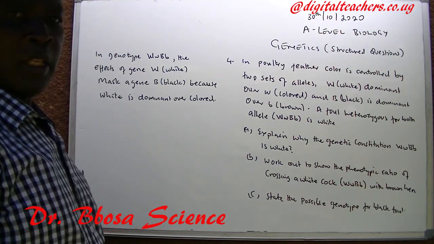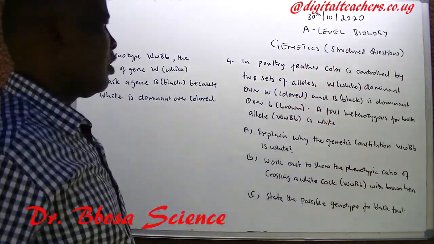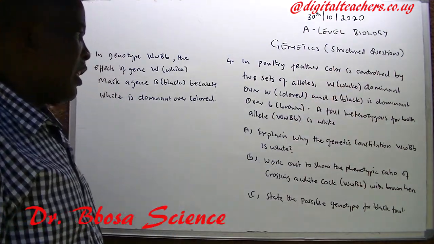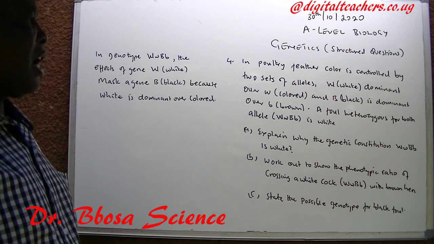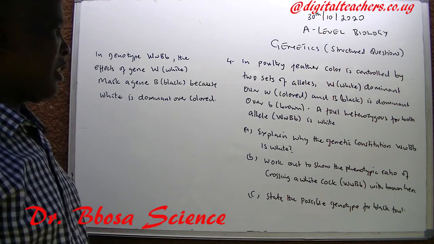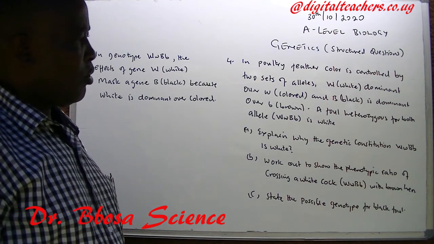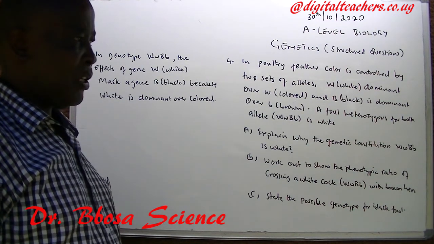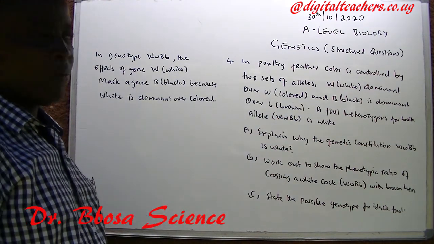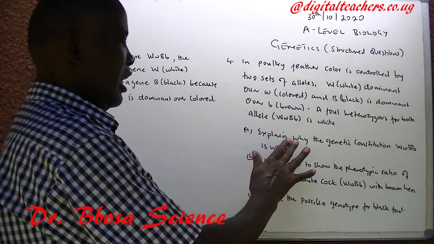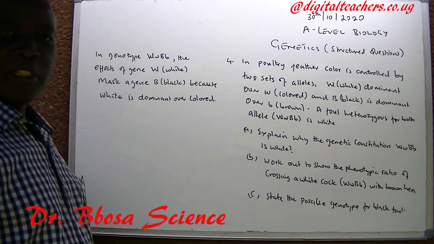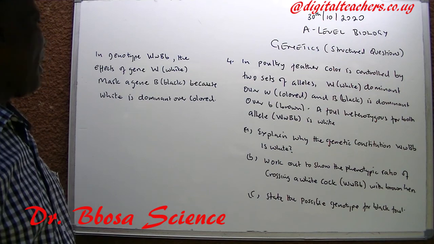Number 4. In poultry, feather color is controlled by two sets of alleles. Capital W, white, is dominant over small w, colored. And capital B, black, is dominant over small b, brown. A fowl heterozygous for both alleles, capital W, small w, capital B, small b, is white. A. Explain why the genetic constitution capital W, small w, capital B, small b, is white.